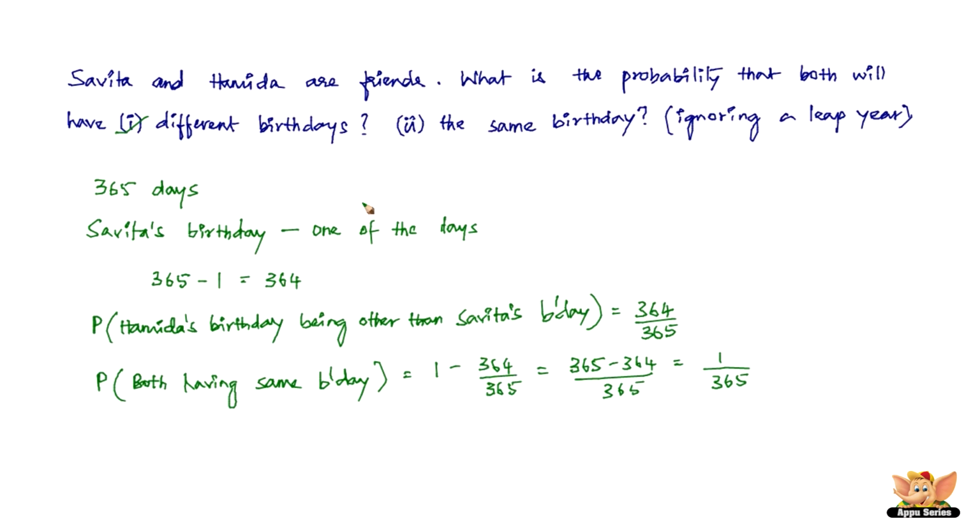Otherwise also, the chance of both of them having their birthdays on the same day is only 1 out of 365, not more than that. If Savita has a birthday on, say, 26th September, then Hamida also should have her birthday on the 26th September, which is just one day out of the available 365 days. So this is the probability of both of them having their birthdays on the same day. This ends this problem as well as this video. Pretty simple it was. I'll see you in the forthcoming videos with more problems based on probability.